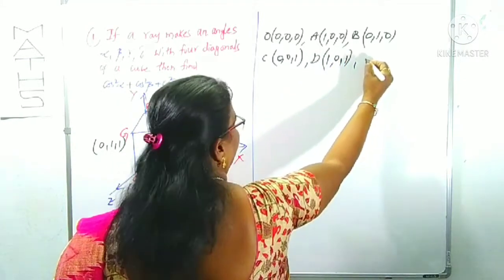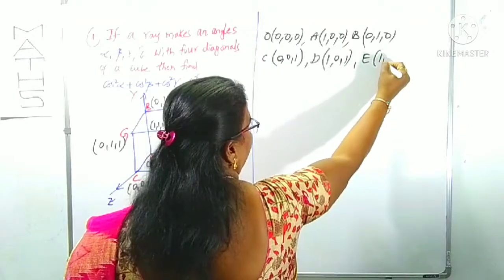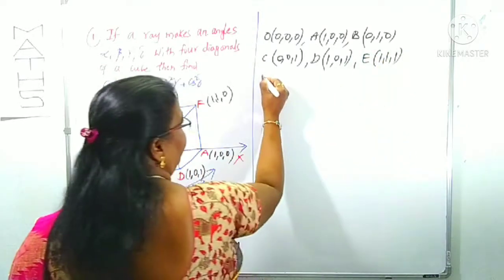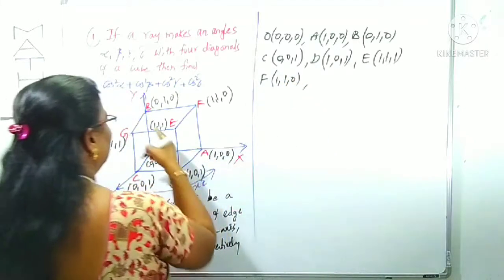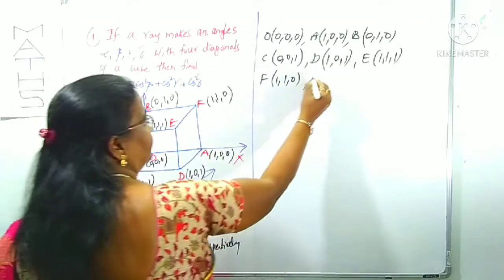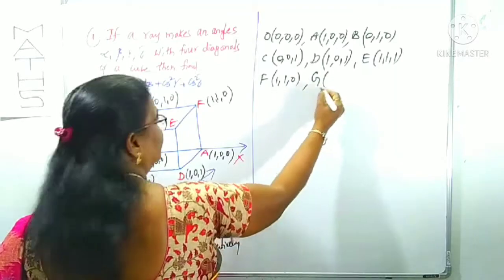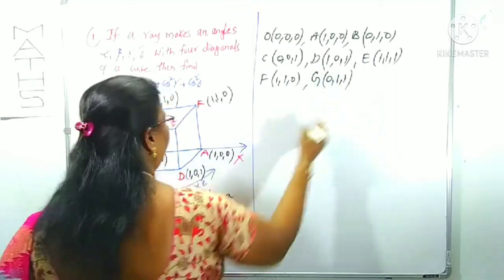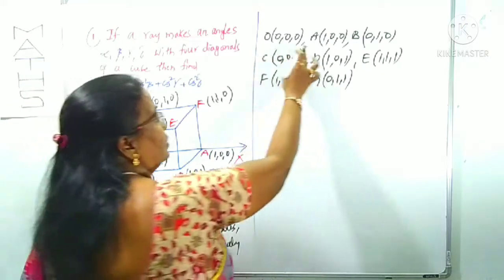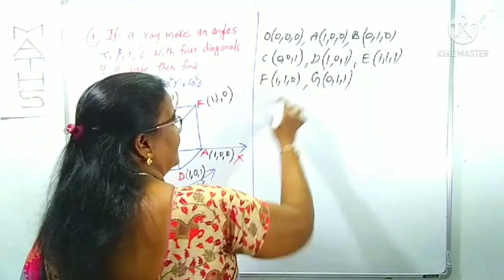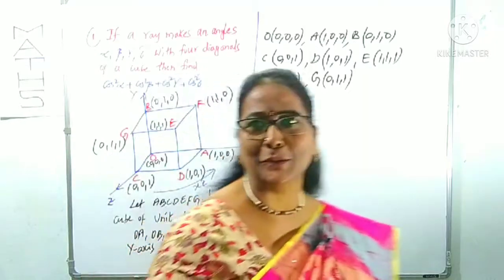Next, E is 1, 1, 1, F is 1, 1, 0. Then G is 0, 1, 1. We can mention all these points like this. Now there are 1, 2, 3, 4, 5, 6, 7, 8 points readily.